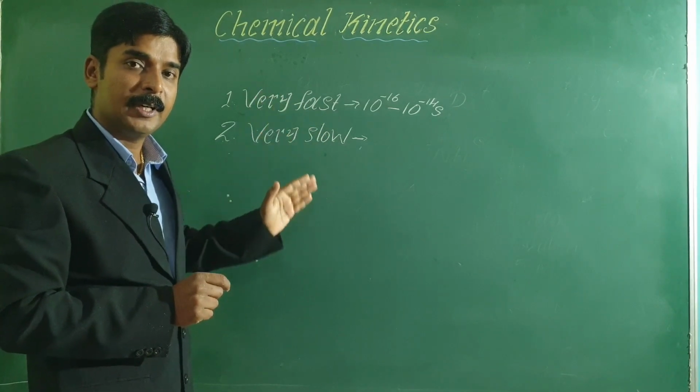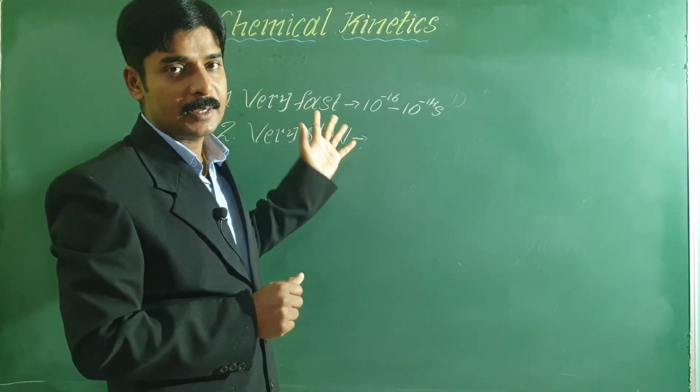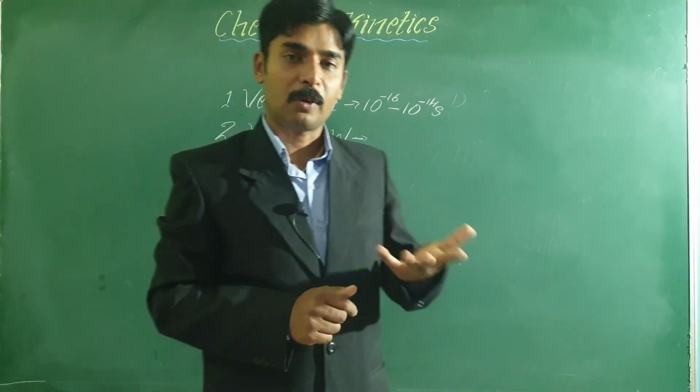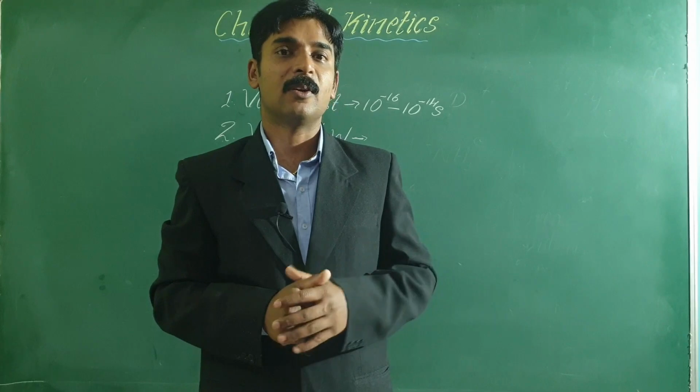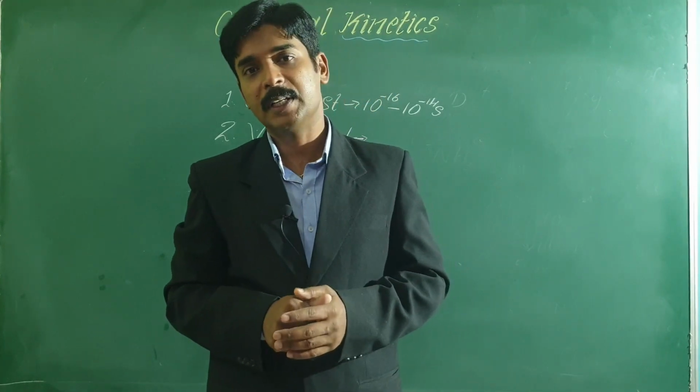Some special techniques are required. Some of the very slow reactions are formation of coal, rusting of iron, setting and hardening of cement, concrete, etc.